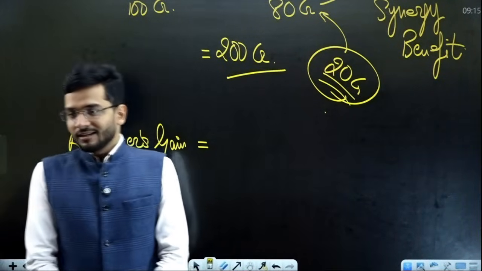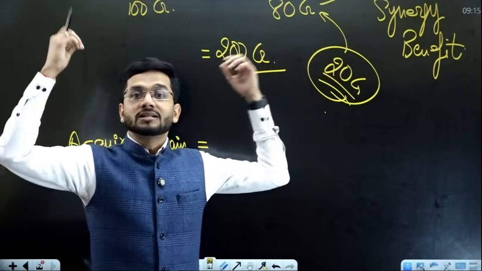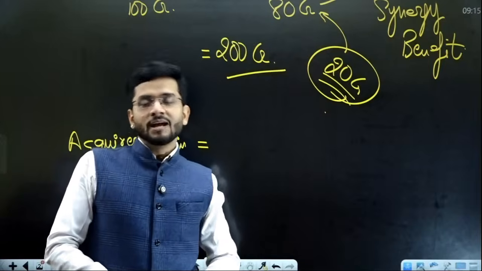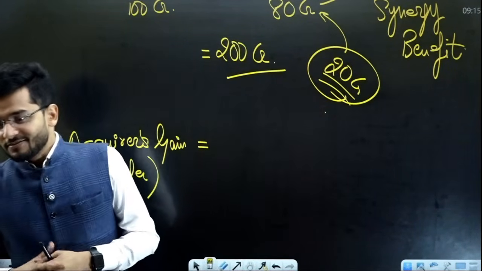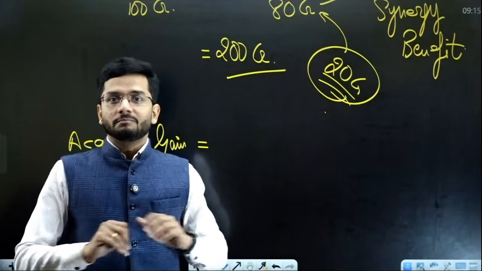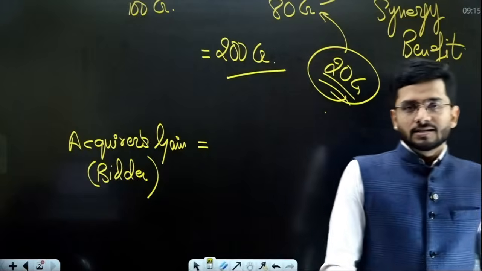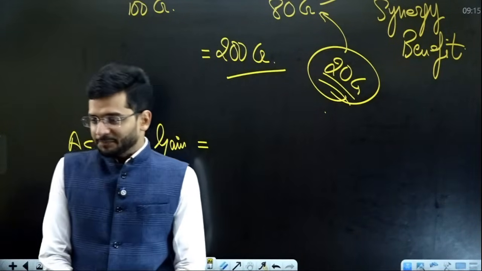If I want a formula for this, what will be the formula? What is the benefit of acquirer company? What is the benefit of bidder company because of this merger? If you have to compute this, then what will be your formula? Please tell me in the chat box. Let's see if someone, just out of your general knowledge or pure logic, can tell me what is the acquirer's gain or the bidder's gain that is accrued in this particular merger and acquisition deal.